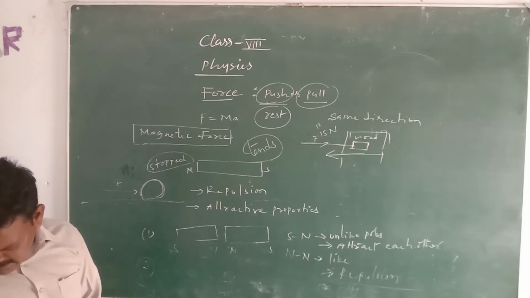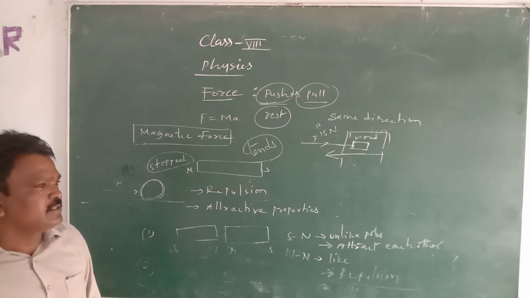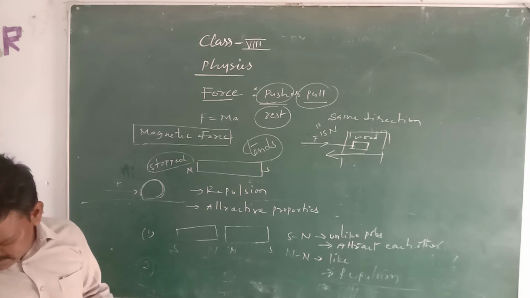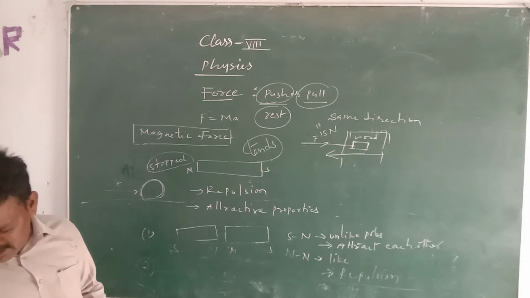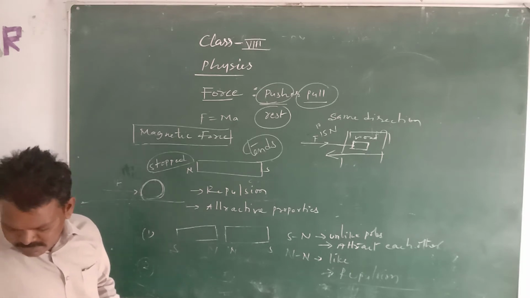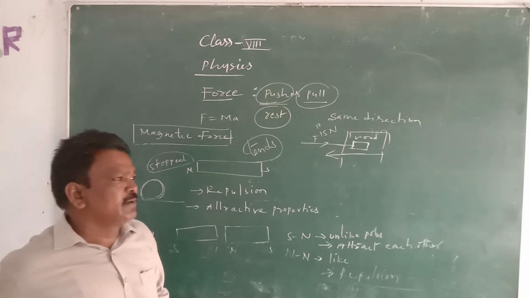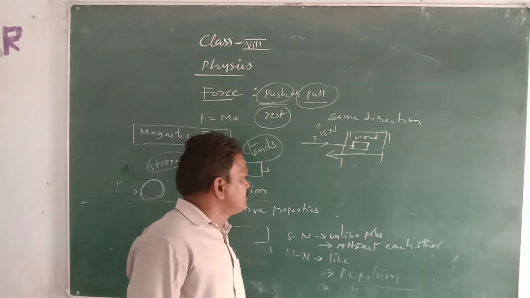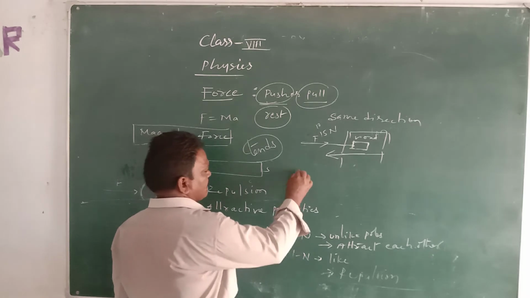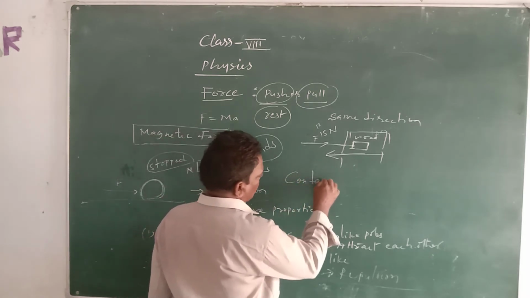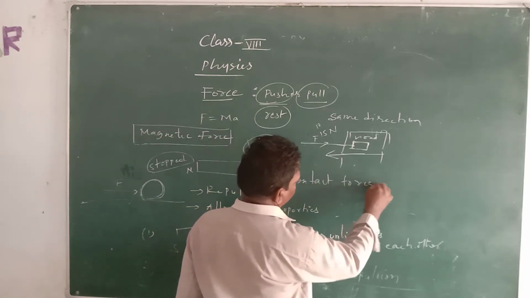Contact forces are nothing but forces by using the actual touch of the body. This is nothing but muscular force. Muscular force is a biological force, which will be called a contact force.